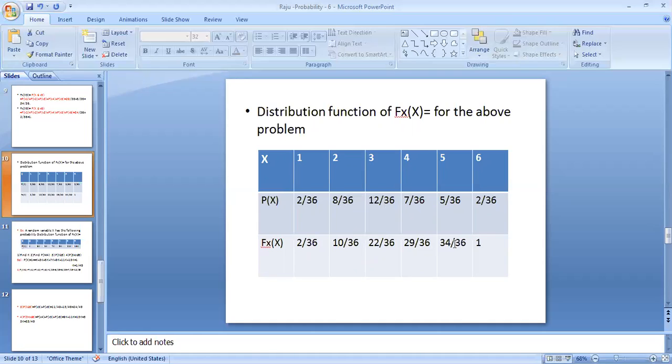Similarly, you can calculate F of x5, the addition of all the previous values: 2 by 36 plus 8 by 36 plus 12 by 36 plus 7 by 36 plus 5 by 36, equal to 34 by 36. Similarly, we can calculate F of x6, the addition of all the probabilities: 2 by 36 plus 8 by 36 plus 12 by 36 plus 7 by 36 plus 5 by 36 plus 2 by 36, which is equal to 1.